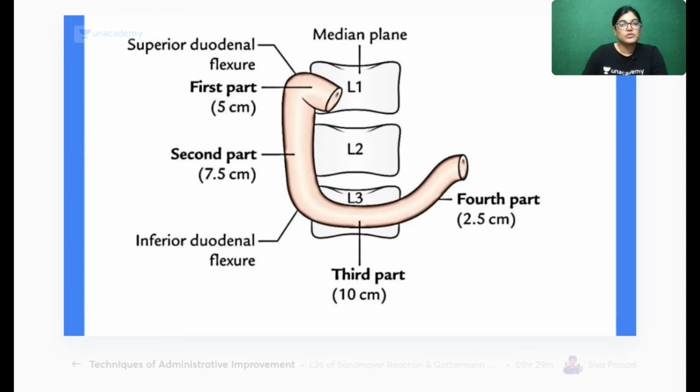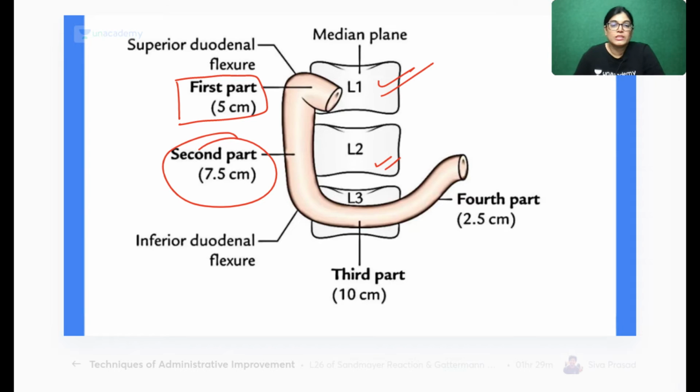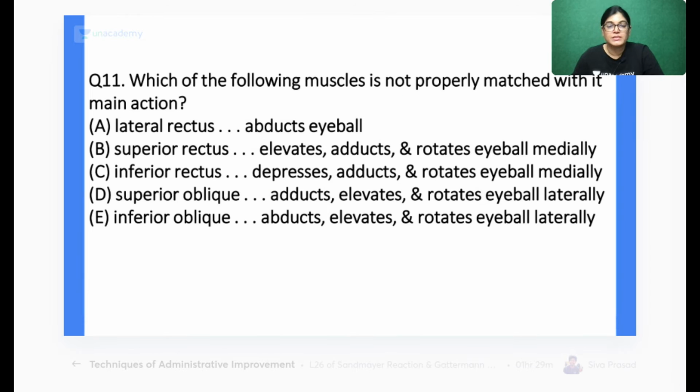I would like to show you this diagram where the parts of the duodenum have been shown. You can see here, the first part is exactly located corresponding to L1. This is the second part, corresponding to L1, L2, the horizontal part going towards L3, and this is the fourth part. So this is exactly the location of the different parts of the duodenum.